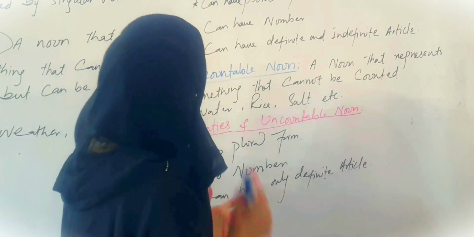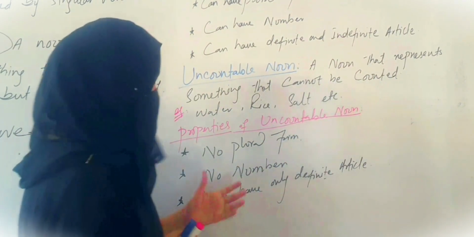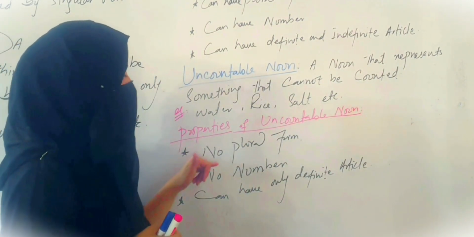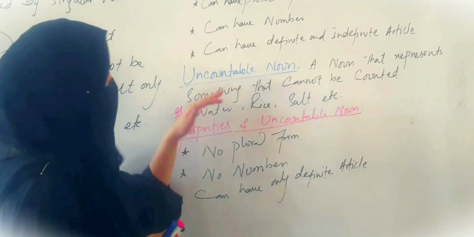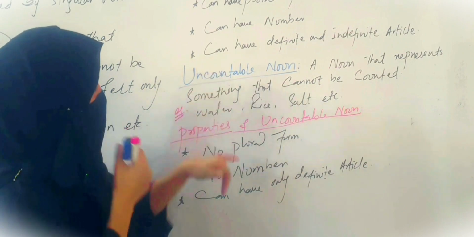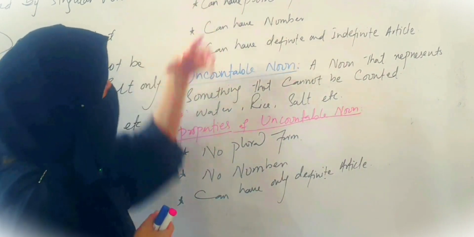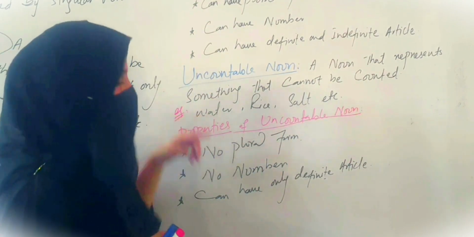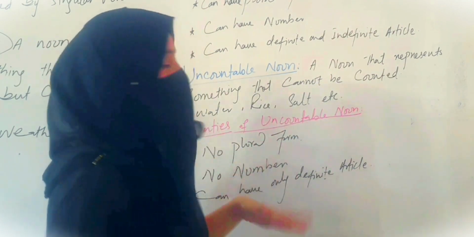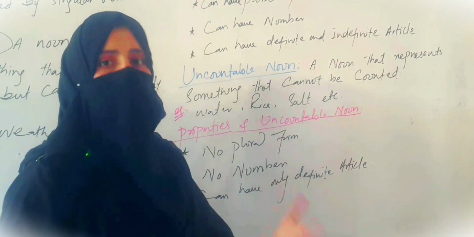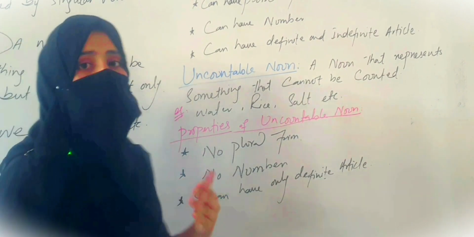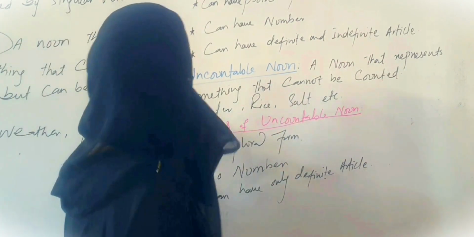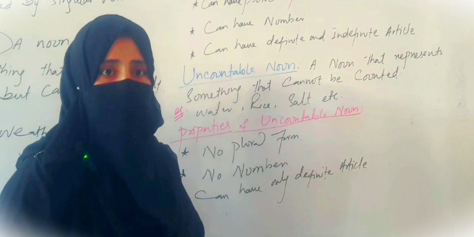And now, the properties of uncountable noun are given. Number one, it does not have plural form. For example, if I say water, I cannot say waters. I cannot say rices. I cannot say salts. If I talk about the second property, it doesn't have any number. For example, I cannot say one rice, one salt, one water.